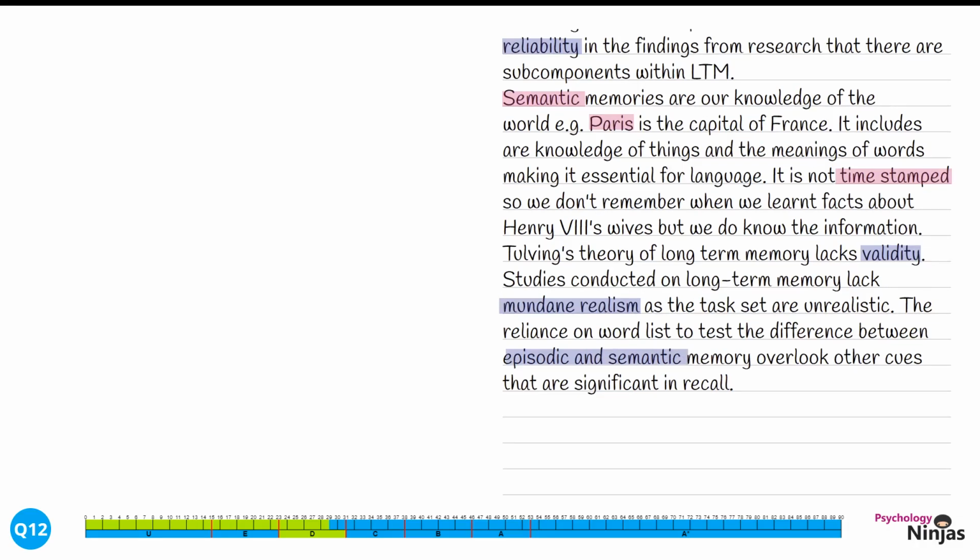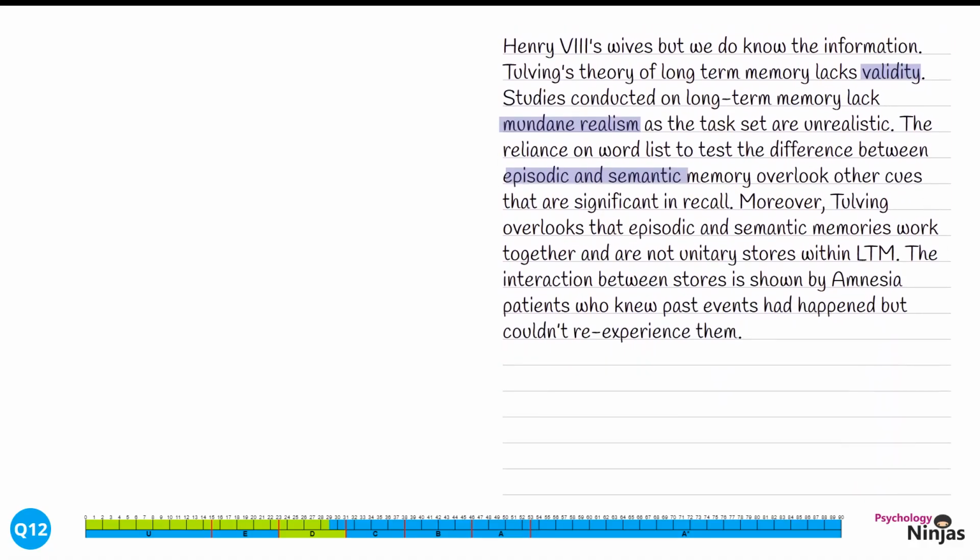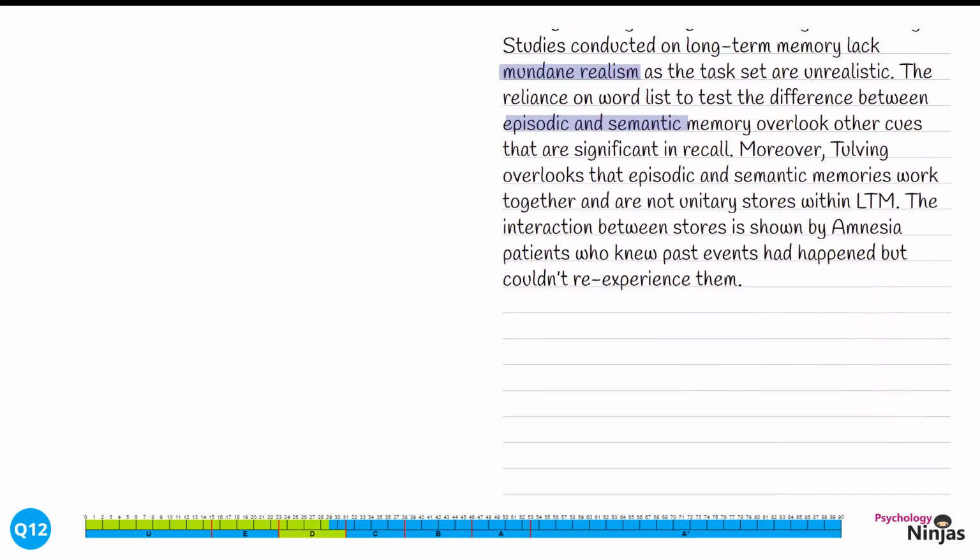We're going to elaborate in this paragraph by giving a further weakness. Moreover, Tulving overlooks that episodic and semantic memories work together and are not unitary stores within long-term memory. The interaction between stores is shown by amnesia patients who knew past experiences had happened but could not re-experience them. Where we're talking about unitary stores, we're saying that episodic and semantic memory aren't discrete and different, that they're working together. We've explored this further by talking about evidence from amnesia patients.